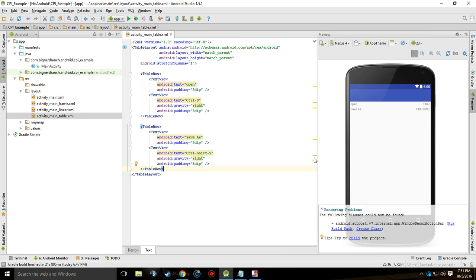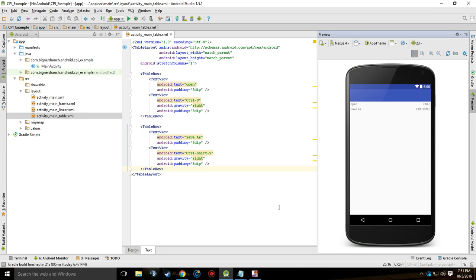And finally, we have the table layout, and the table layout, as suggested, is a table, as in a table you would draw in math, that kind of table. It's a view group that displays child views in rows and columns. The containers, so what contains these, their borders will not be displayed, as you can see. Here's the whole border, you can see the dotted lines, but when you're not hovering over them, you will not see them. So you will not see the borders of the rows or the columns.